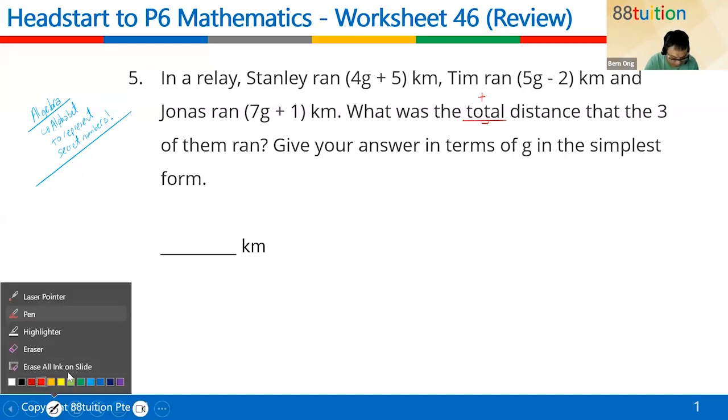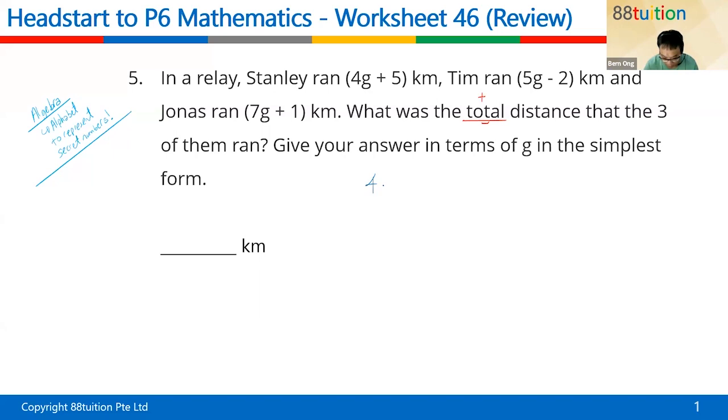So if you can, always write out the working first. This is by Stanley, this is by Tim, and this is by Jonas. And what does the question want? The question wants the total.